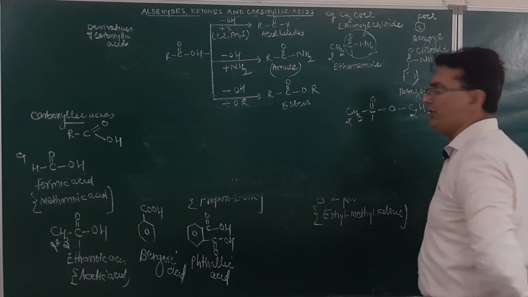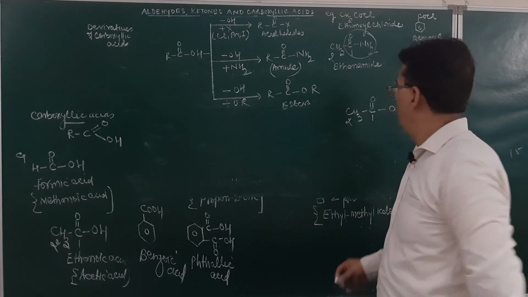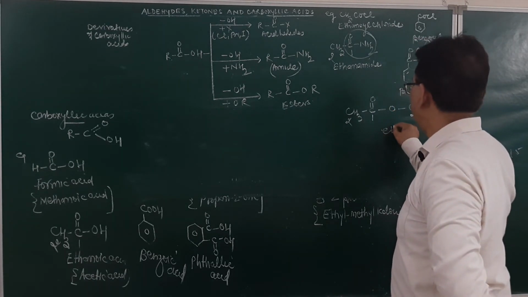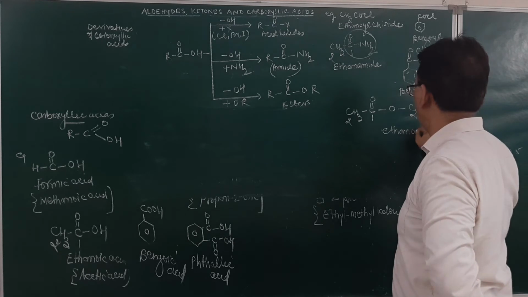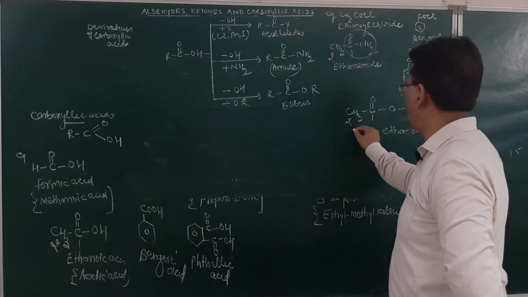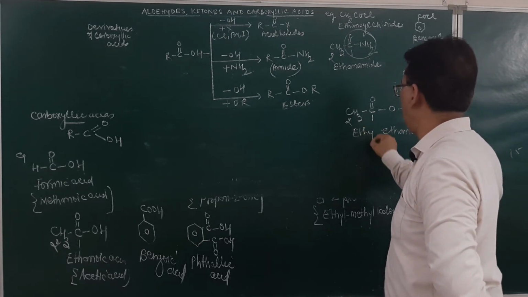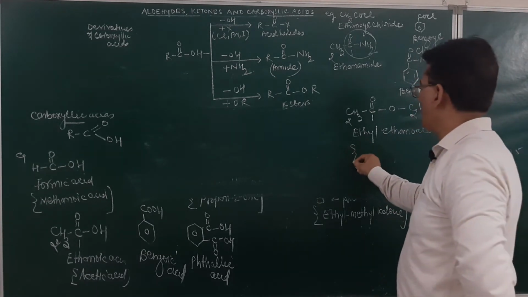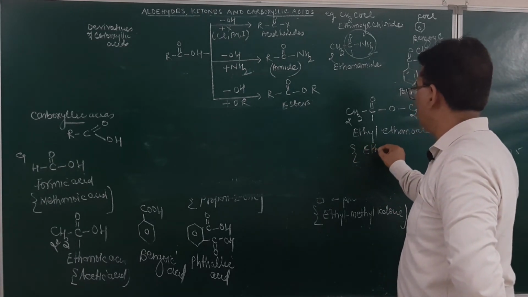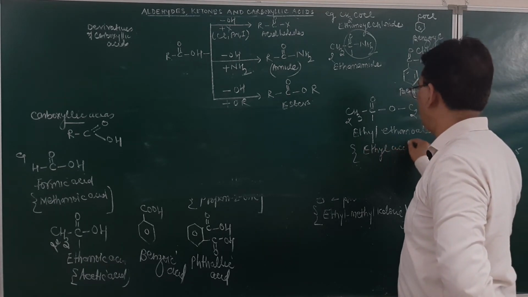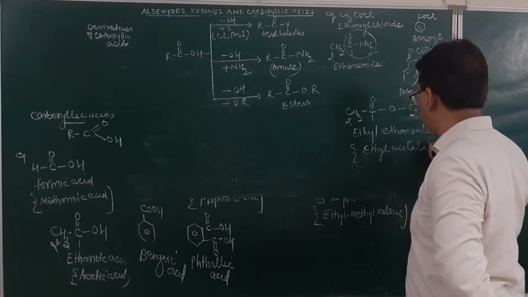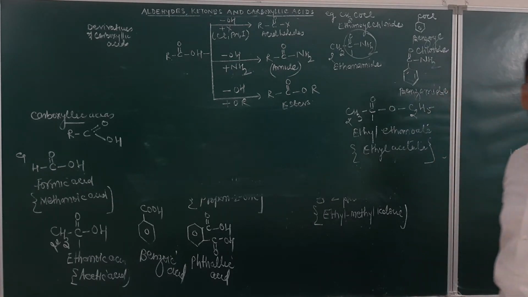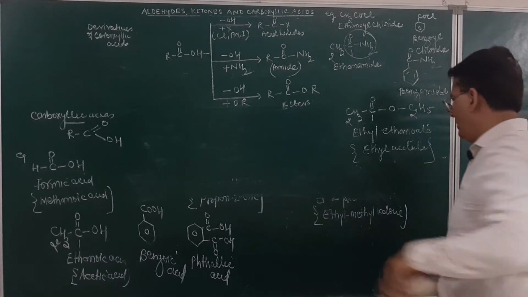So this will be eth, single bonded ane, suffix will be oate, and the name of this group will be given as ethyl ethanoate, or we may also call it ethyl acetate. This can also be called ethyl acetate. Tell me whether I am getting it clear or not.